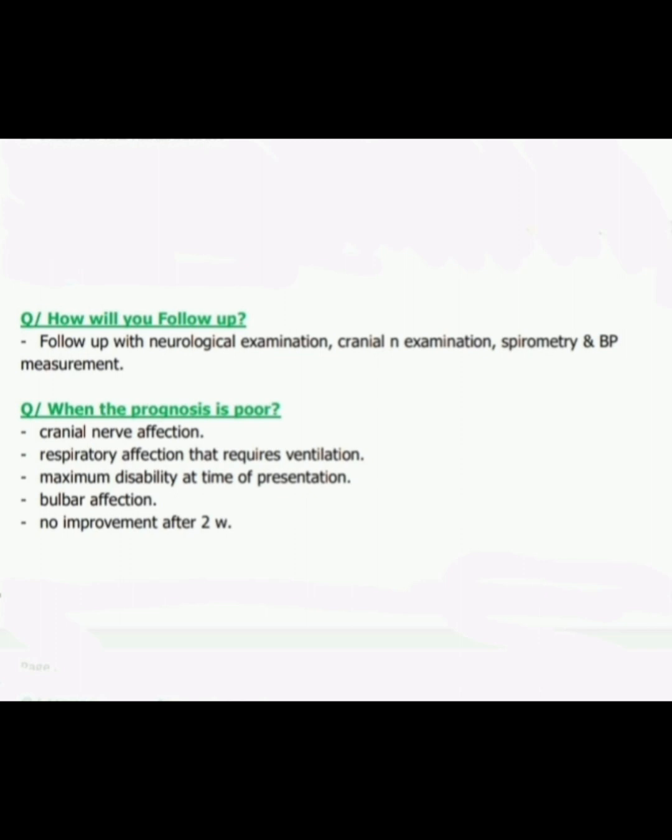And when is the prognosis poor? What are the poor prognostic factors in a GBS patient? Number 1, any cranial nerve affection. Number 2, respiratory affection that requires ventilation. Number 3, maximum disability at time of presentation. Number 4, bulbar affection. And number 5, no improvement after 2 weeks.